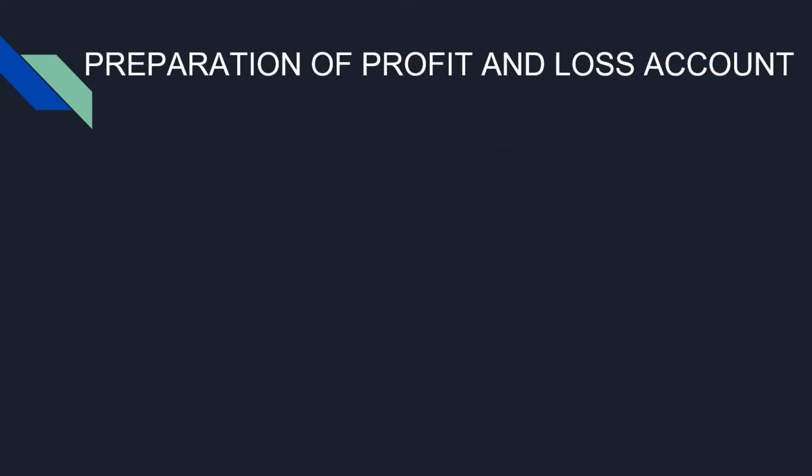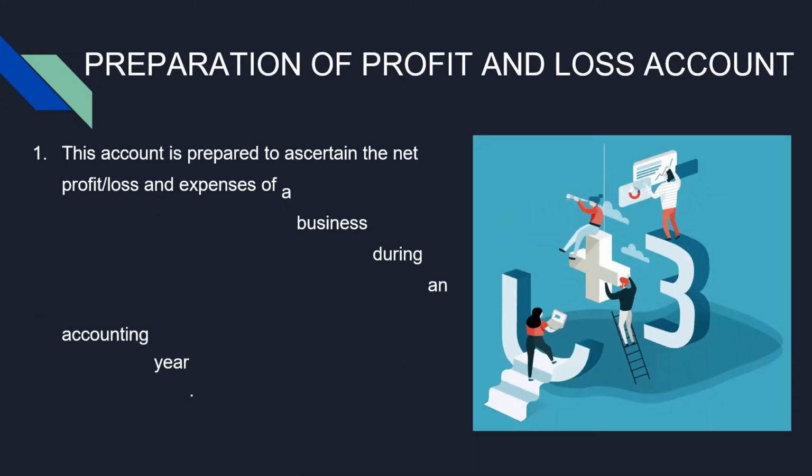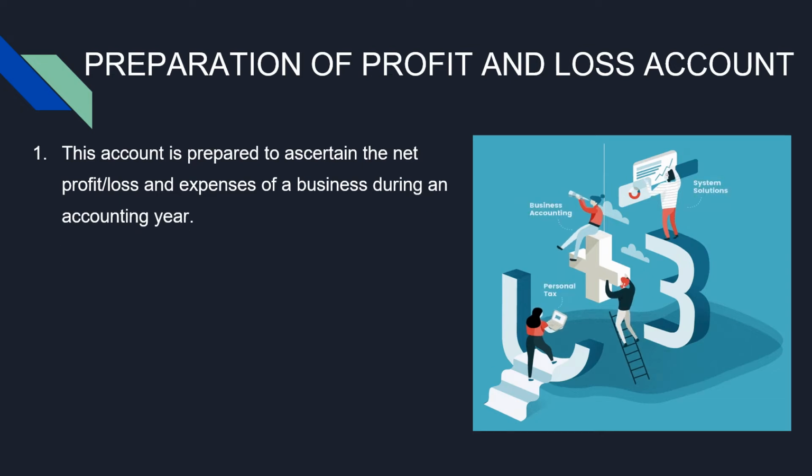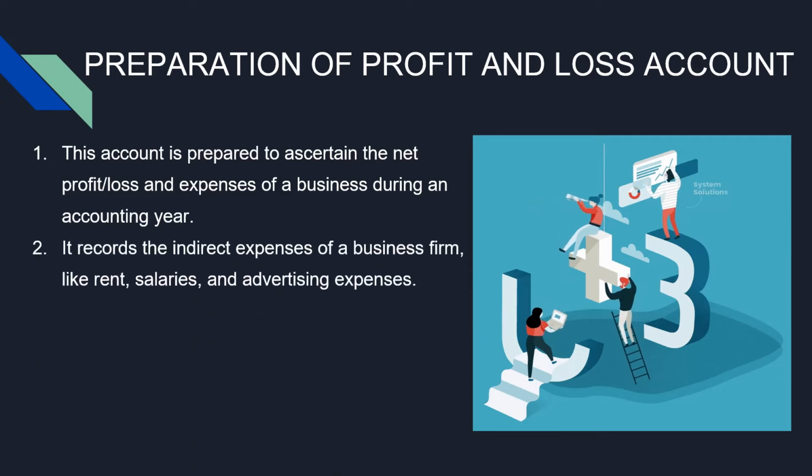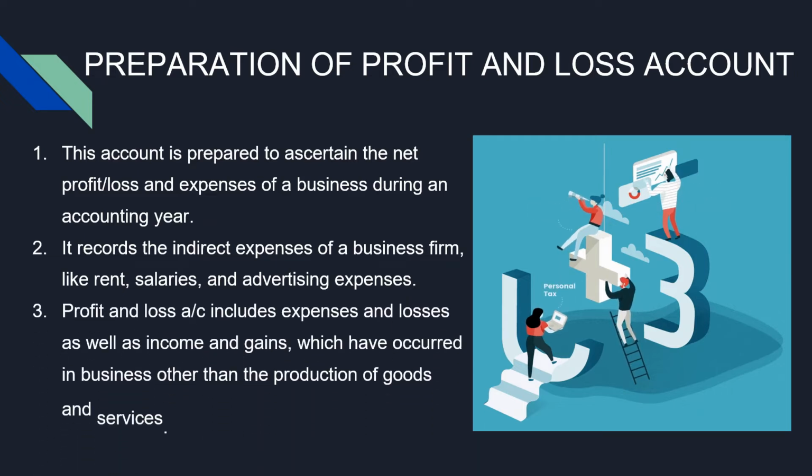Let's keep moving forward. This account is prepared to ascertain the net profit or loss and expenses of a business during an accounting year. It records the indirect expenses of a business firm like rent, salaries, and advertising expenses. Profit and loss account includes expenses and losses as well as income and gains which have occurred in business other than production of goods and services.